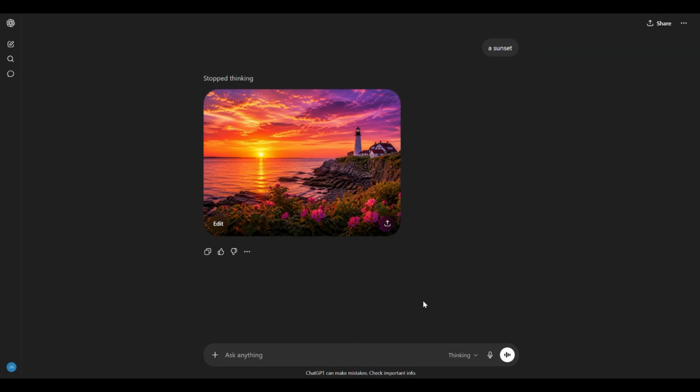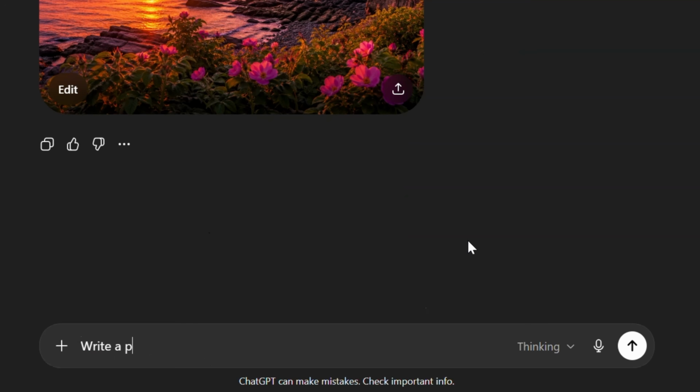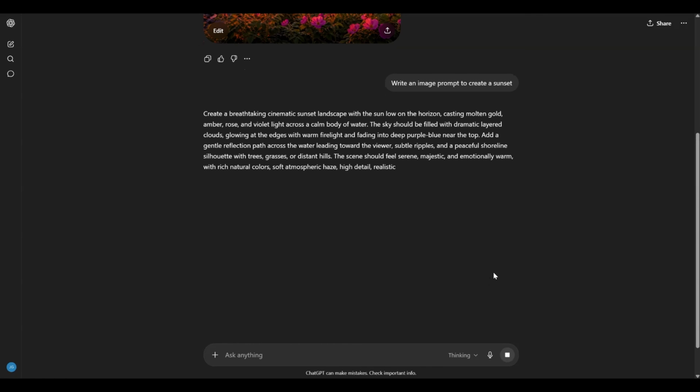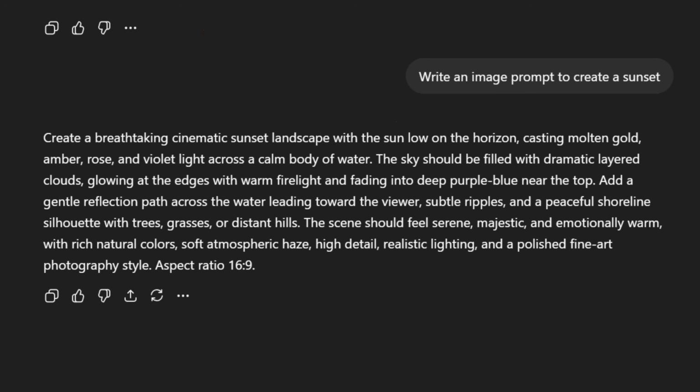We throw in these 6 words before our prompt, and we ask ChatGPT to write an image prompt to create, and then we put in our previous prompt, a sunset. Now, it's going to write this huge, you see I turned off image creation so it doesn't run the prompt, it just creates the prompt. And you see how long and detailed it is.